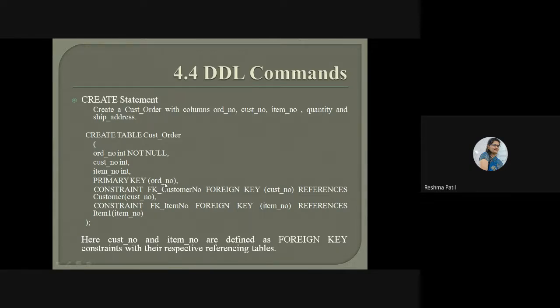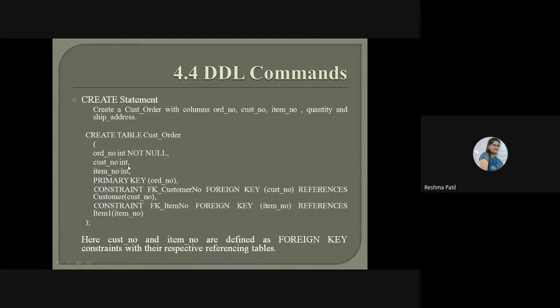Or the same way we created in the previous table, in that way also you can create. You can directly write here order number int primary key, after that not null. So write these four parts first, then I will tell you about the foreign key, how to write a foreign key.